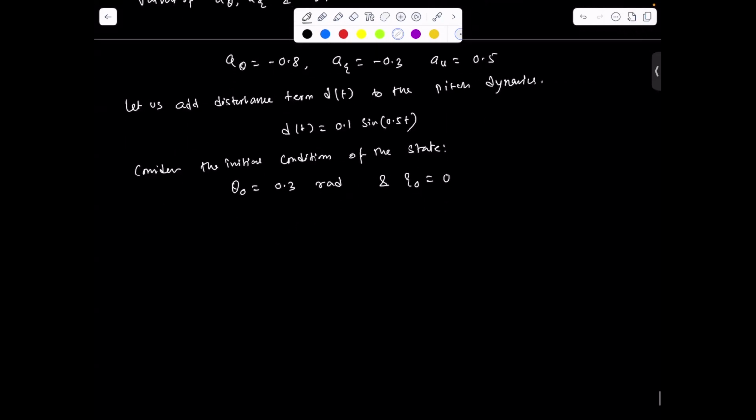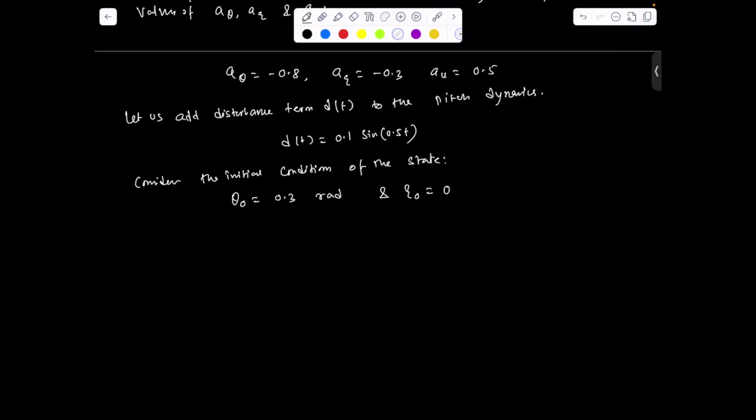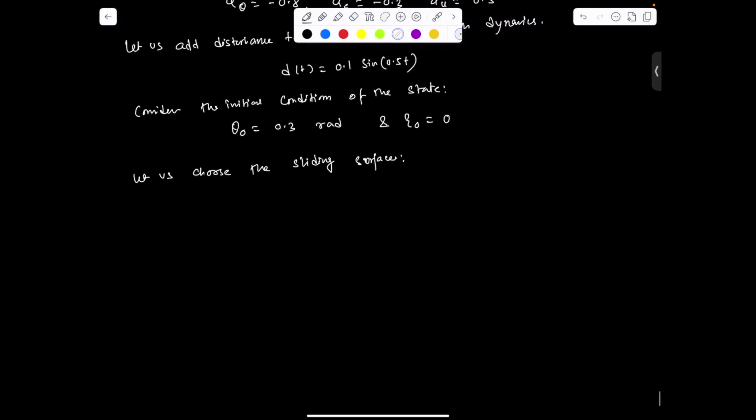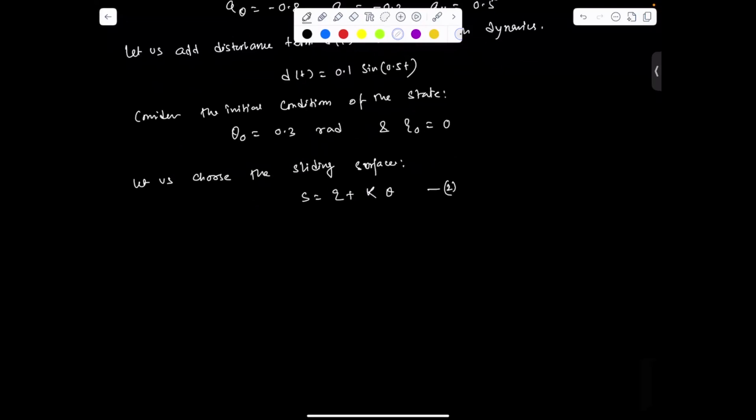For this purpose, we need to choose the sliding surface. Let us choose the sliding surface s equal to q plus k theta. This is the sliding surface we are considering, and let us define this as equation number 2.